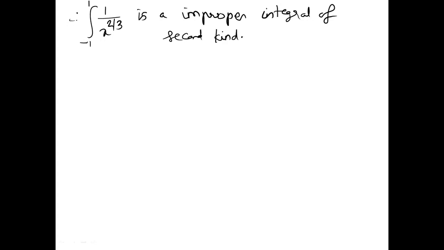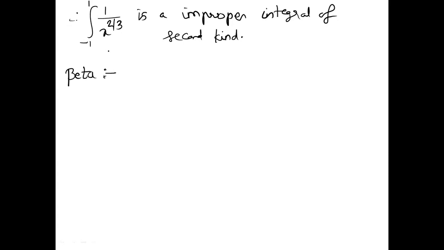Okay, so we are interested in knowing about the beta function. So what is beta function? Beta function is nothing but what we find here. Let's see first the definition, and then you are going to tell me it is an improper integral of which type. So how is this beta function defined? It is defined as,